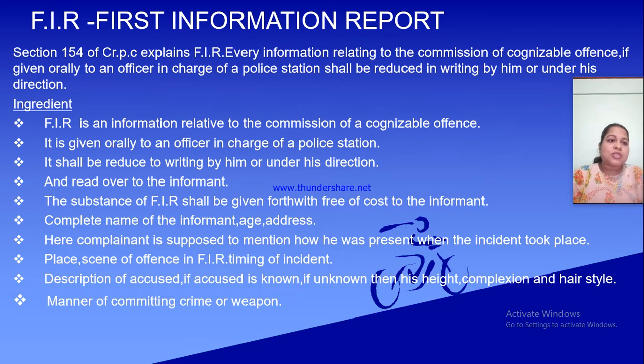of the police station. Okay, manner of committing crime or weapon. Suppose that person is committing the crime, in which manner he has committed it, like what type of cognizable offence it is. If he has committed it simply, or he has used some weapon, okay, like a gun, a sword, a knife, is there any weapon he used? So the manner of committing the crime he has to explain in front of the OIC.